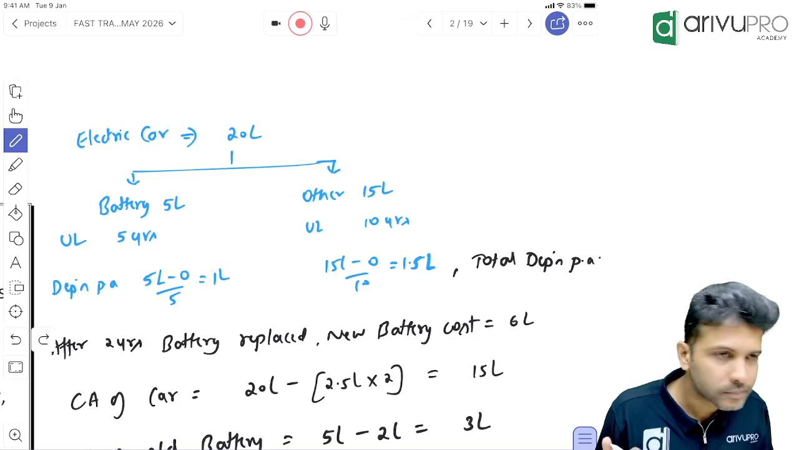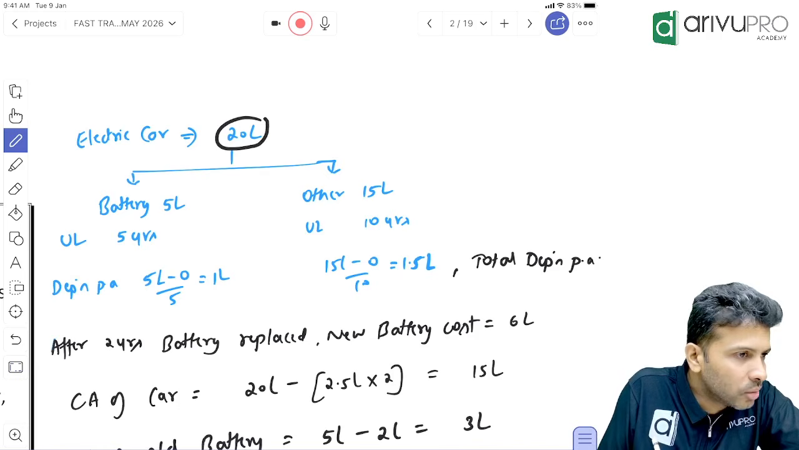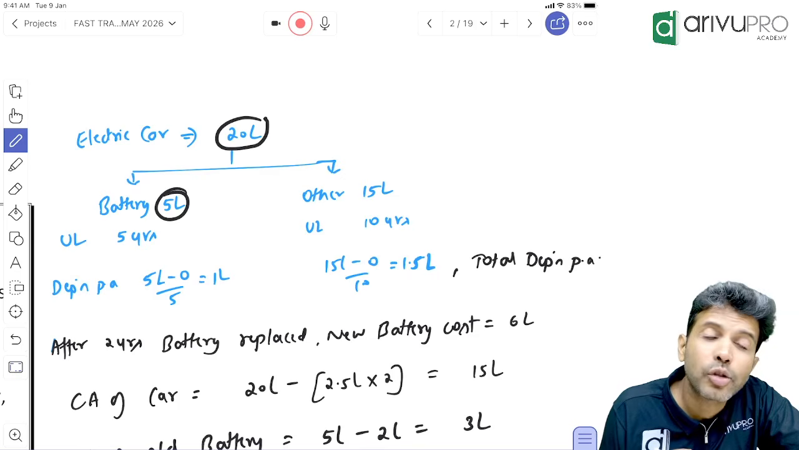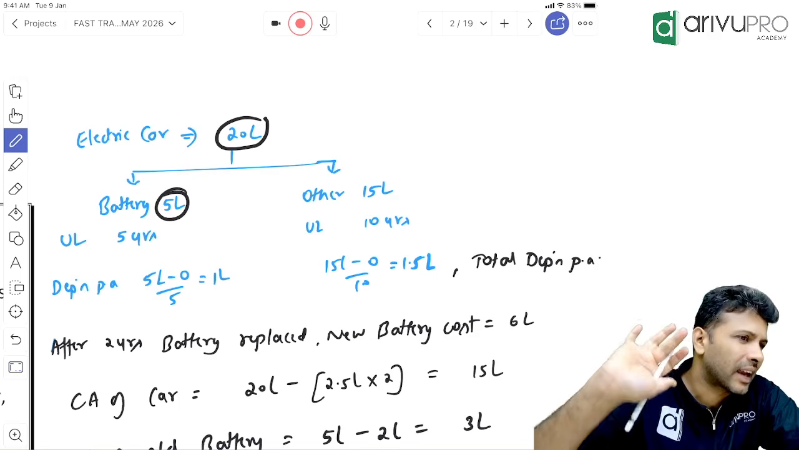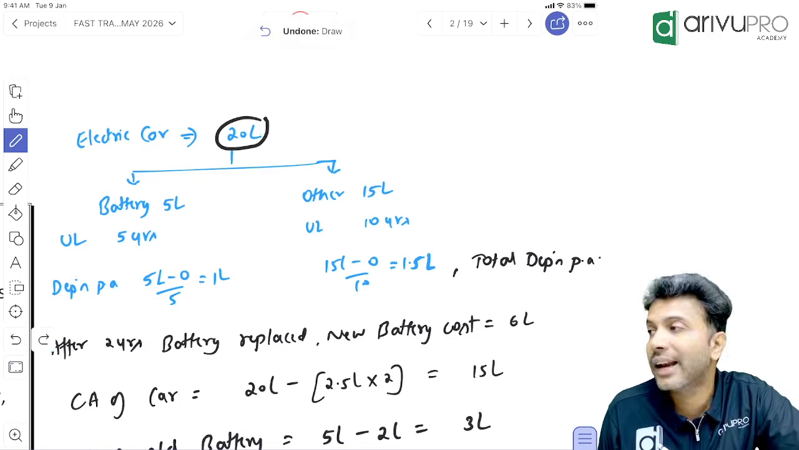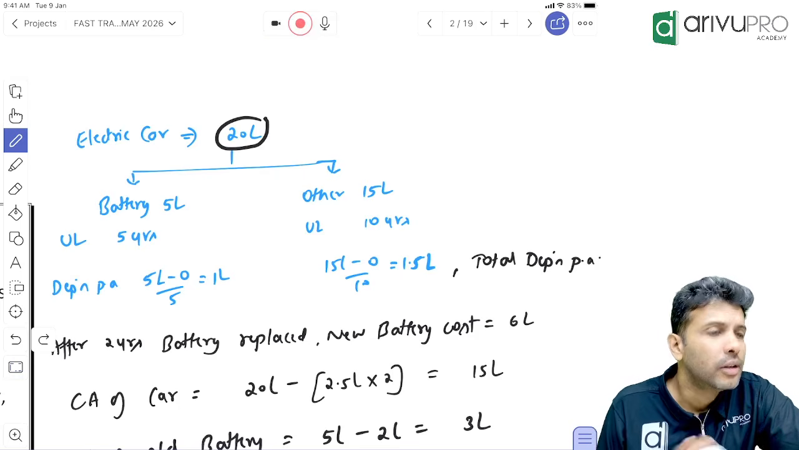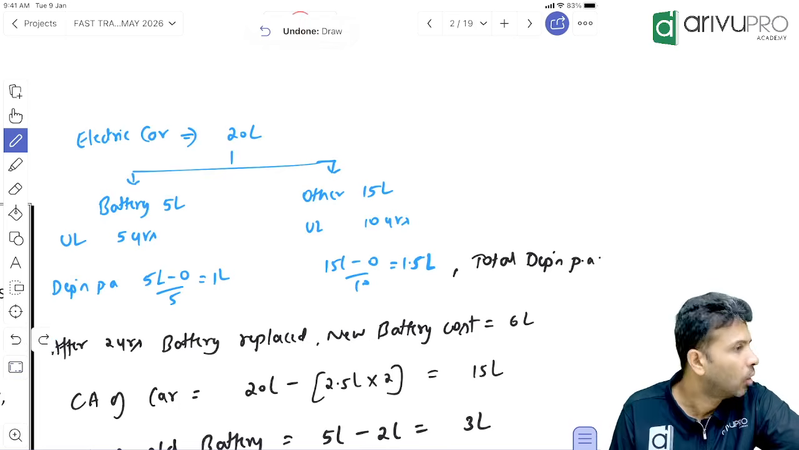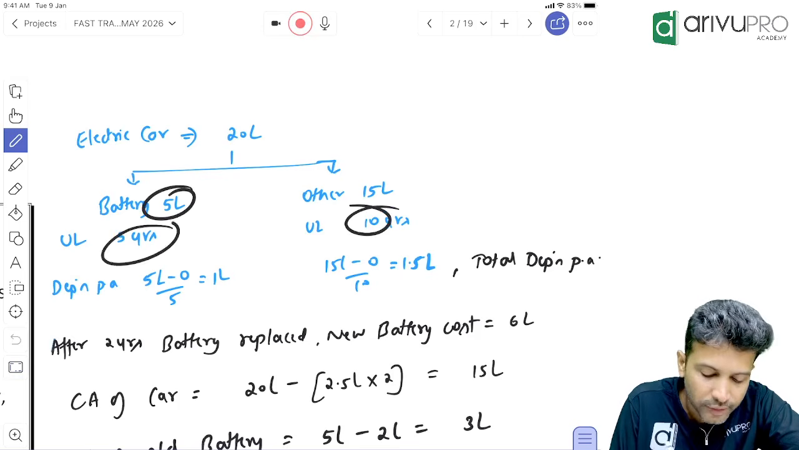Done, sir? Okay. Now, let's say I have paid 20 lakhs for this car. In this 20 lakh, let's assume 5 lakh is for the battery. Meaning if you buy the battery alone, it will cost 5 lakh. Hence I'm saying out of this 20 lakh, 5 lakh is for the battery. That means how much is for other parts? The balance: 20 lakh minus 5 lakh is how much? 15 lakh.